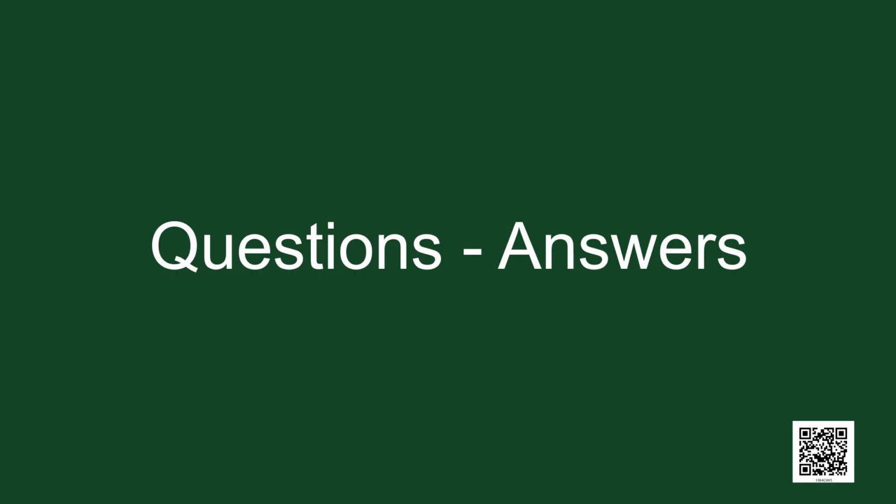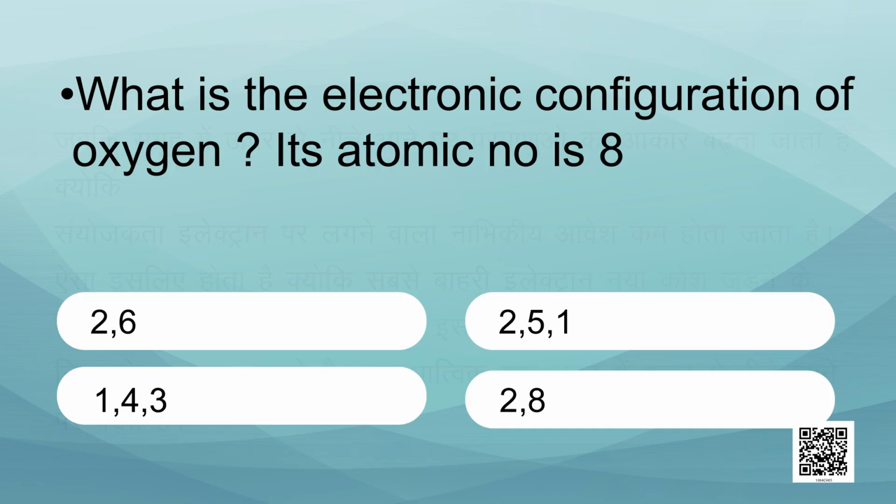Dear students, now let us discuss some questions and I hope you all know the answers well. First question, what is the electronic configuration of oxygen?